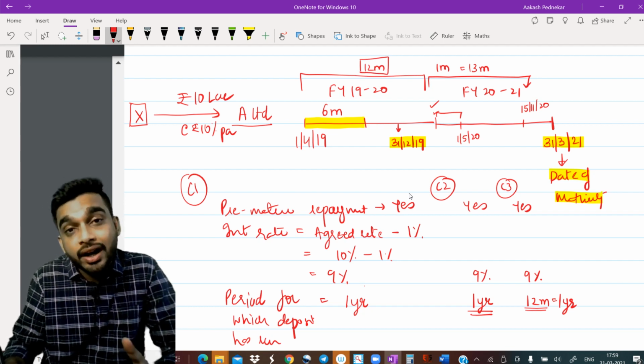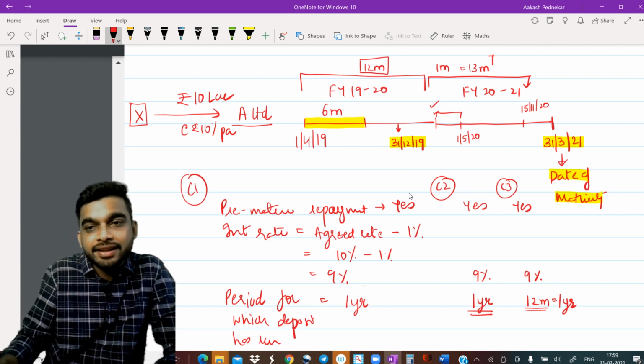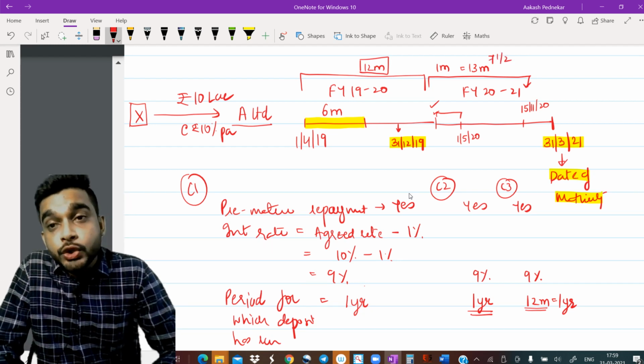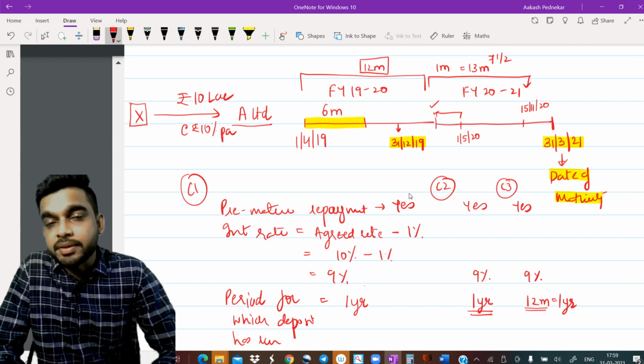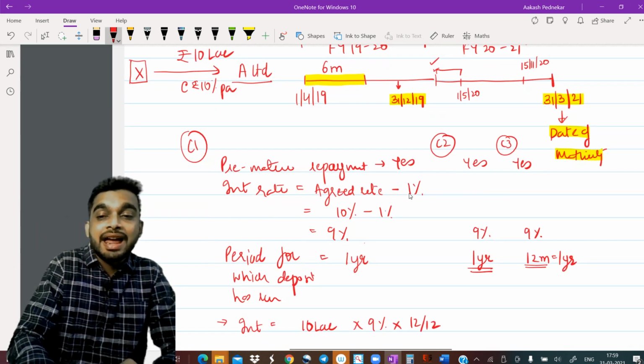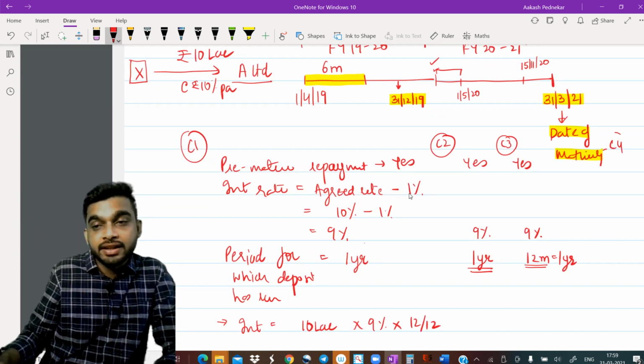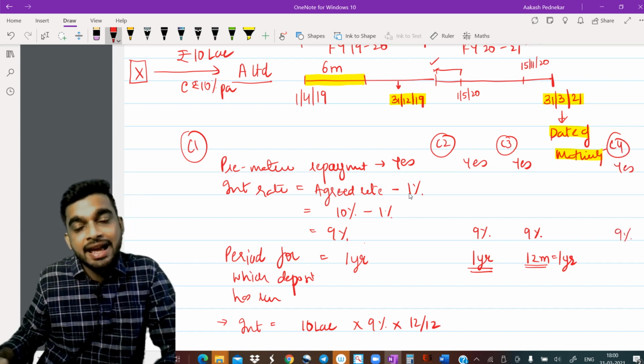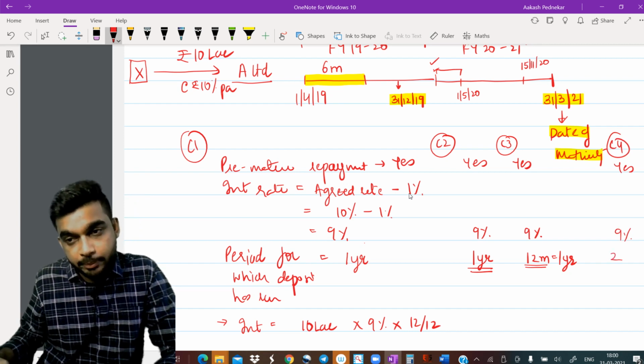Plus you kept it for around 7.5 months more, right? Now in this case, your part of the year is more than 6 months. Therefore you will round it off to 12. And in your case number 4, guys, you'll get an interest of 9%, and that you will get for the entire period of 2 years.